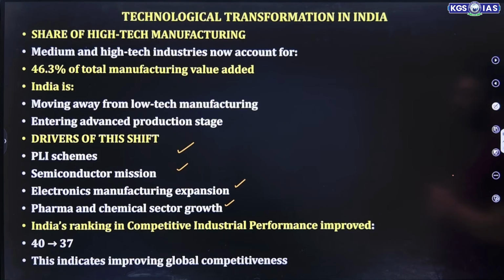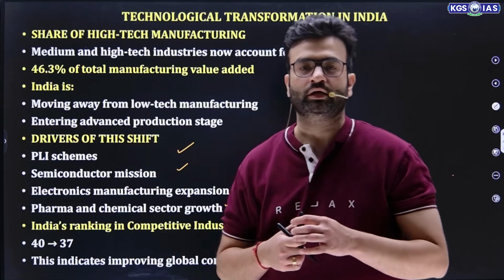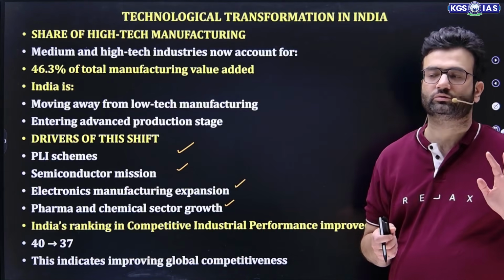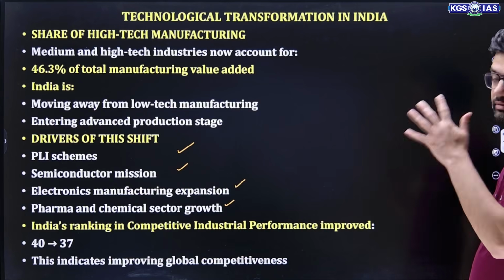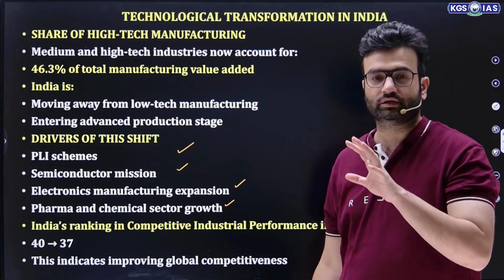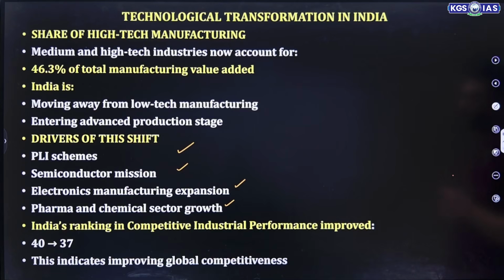So India's ranking in competitive industrial performance improved. Now this is a prelims fact. As I mentioned, in mains topics also you will get these prelims kind of statements as well. So India's ranking in competitive industrial performance improved from 40 to 37.